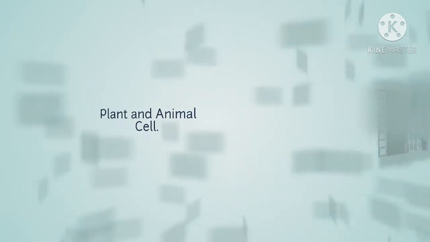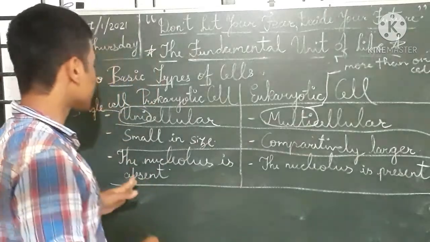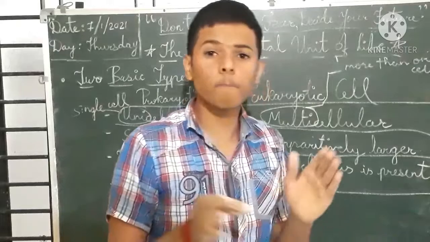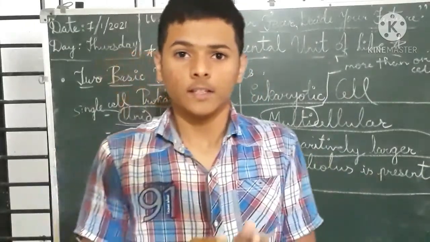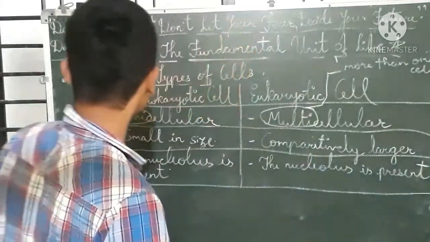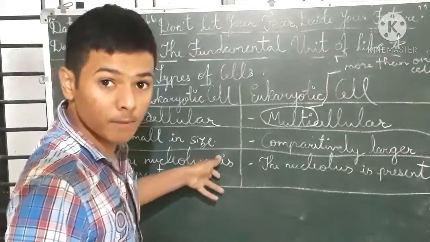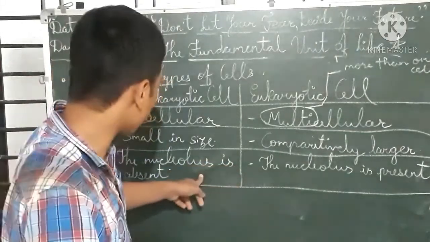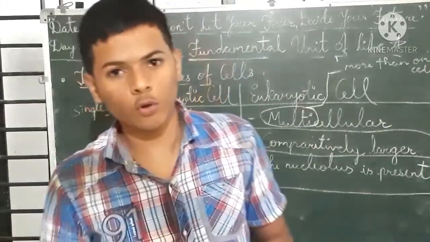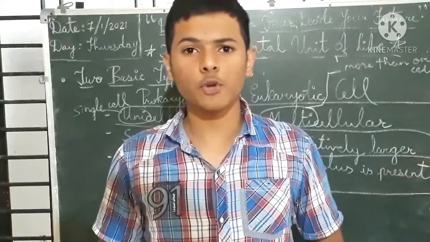Prokaryotic cells are small in size, but eukaryotic cells are comparatively larger, not very big or very small. In the prokaryotic cell, the nucleolus is absent but the nucleoid is present. In the eukaryotic cell, the nucleolus is present with the nucleus. I hope you have understood this difference.